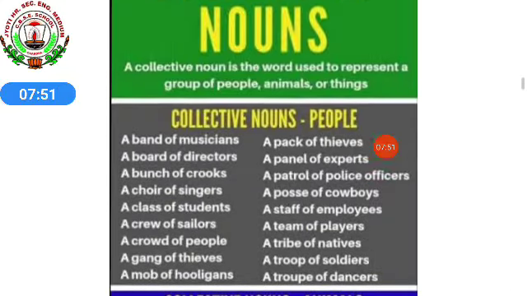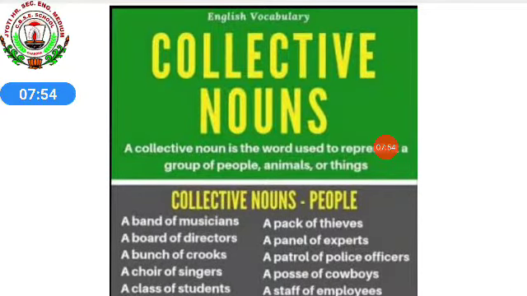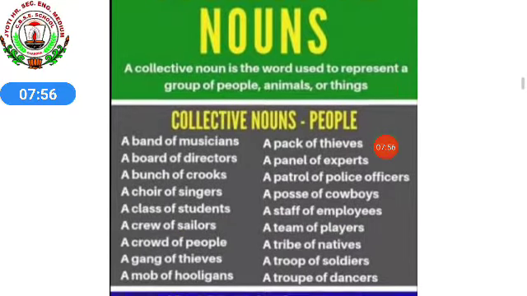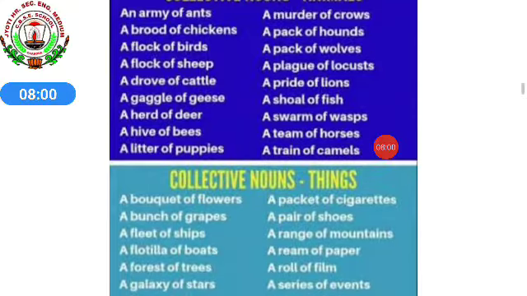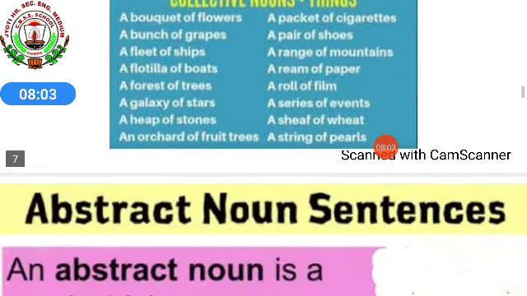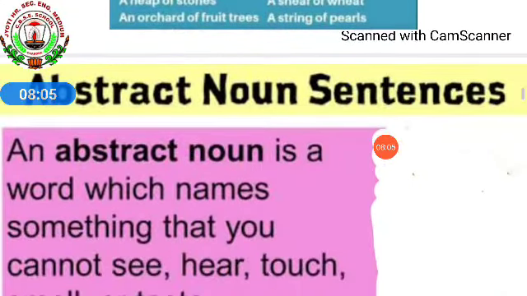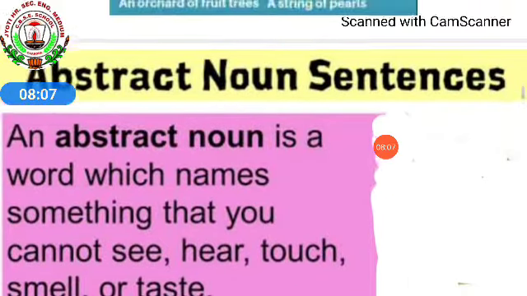So in 3 parts I told you the collective nouns examples: collective nouns for people, collective nouns for animals, and collective nouns for things. Now we'll see abstract noun. What is an abstract noun?